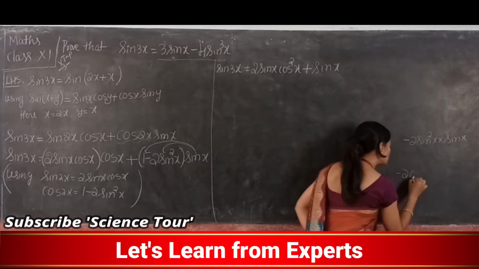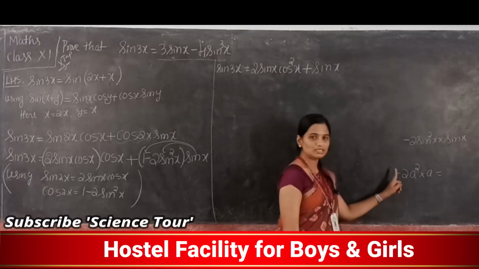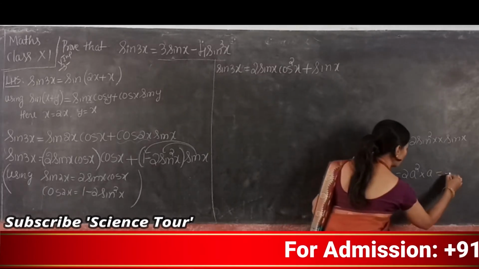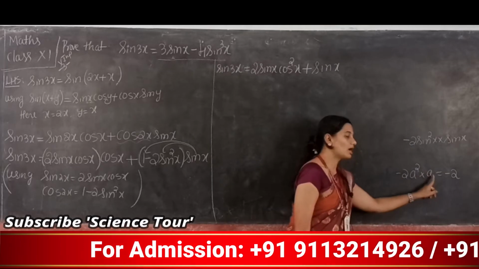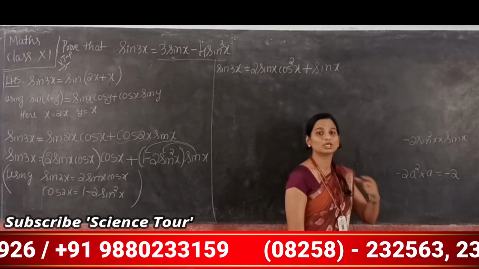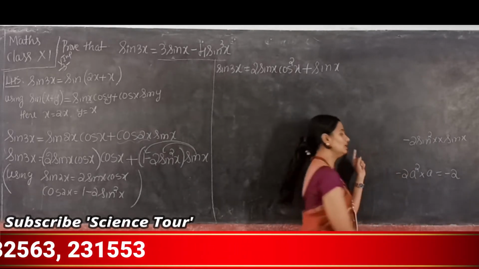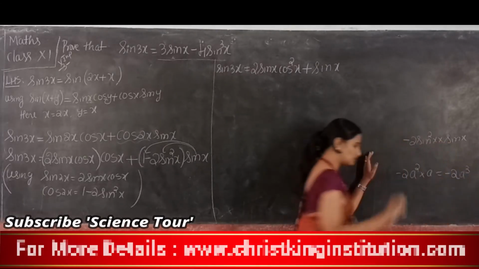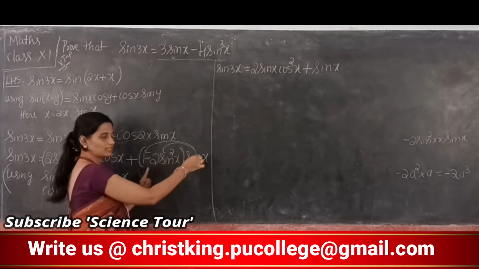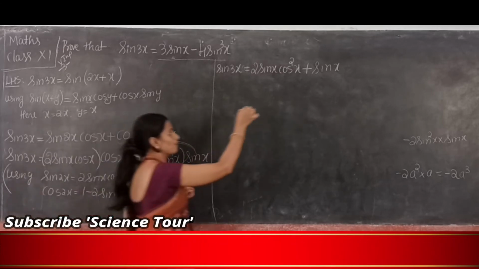Suppose it is minus 2a square into a. What will be your answer? It is minus 2a square into a. A square into a is how much? A cube. A into a is a square, a square into a is a cube, right? So same way here it is minus 2 sine square x into sine x, and this plus. So plus into minus is minus.